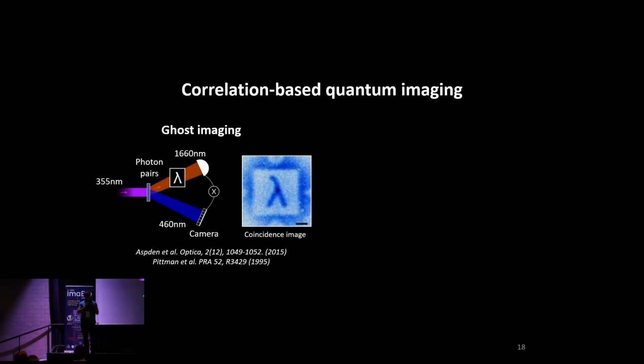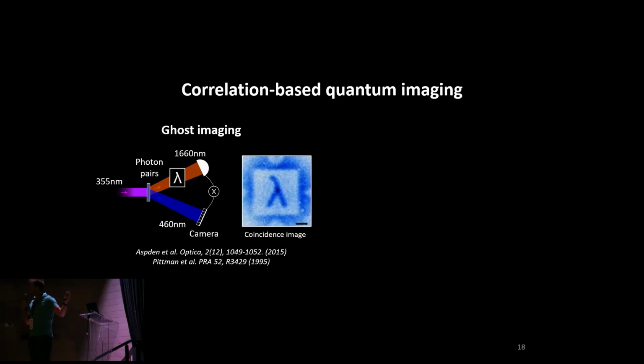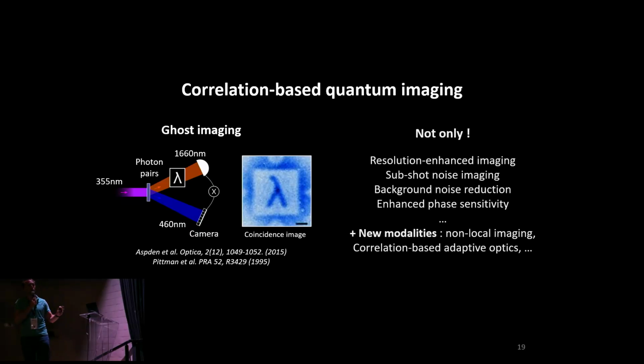Maybe some of you have heard about correlation-based quantum imaging, and if that's the case, most of the time you have heard about ghost imaging. Ghost imaging is indeed an implementation of correlation-based quantum imaging that can also be implemented with classical correlation. What I want to highlight is that ghost imaging is not the only system that uses correlation between photons.